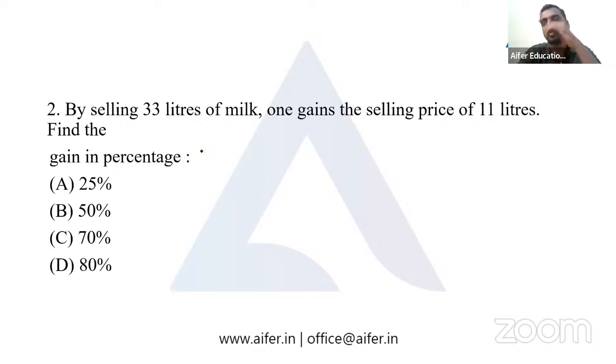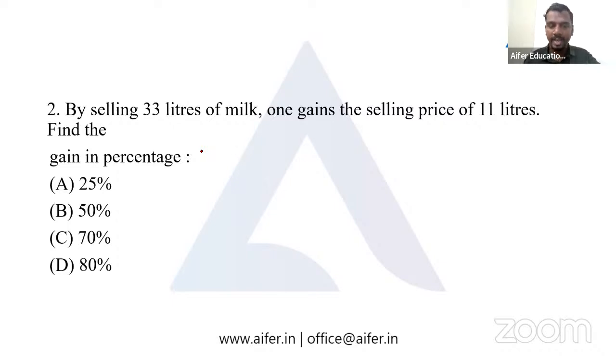Let's try to read this question. This particular question is given: by selling 33 liters of milk, one gains the selling price of 11 liters. Find the gain percentage. That's the question.